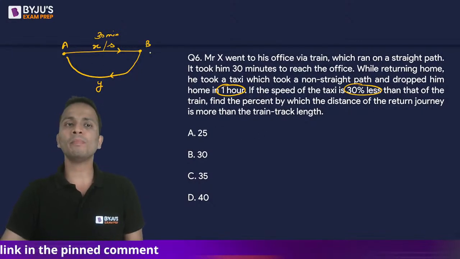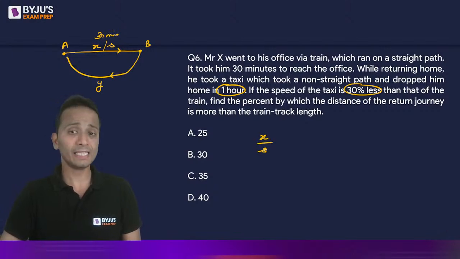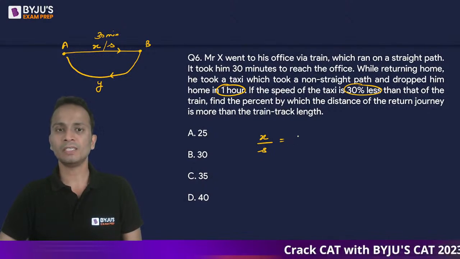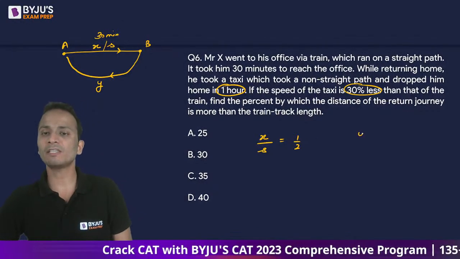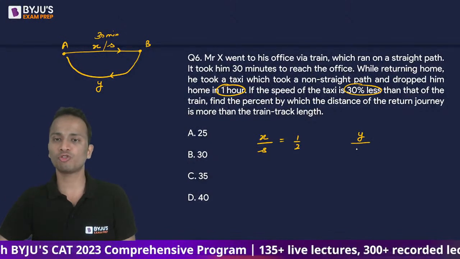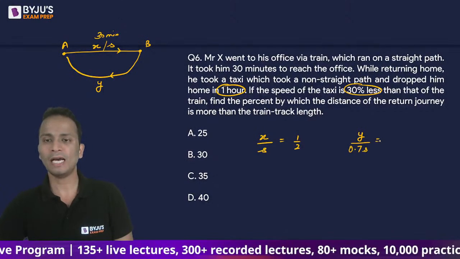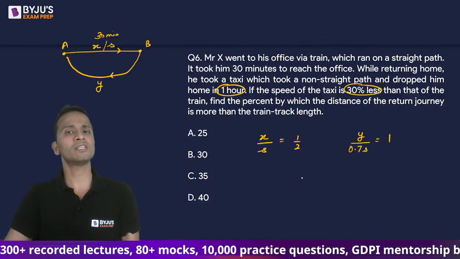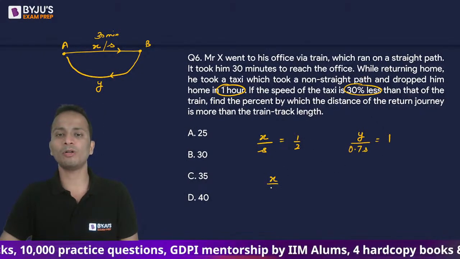So while going from A to B, let's say the distance is x, the speed at which he travels is s, and the time taken is half an hour. So distance upon speed is the time taken. Time taken is half an hour, 30 minutes. While coming back, let's say he travels a distance y. Now the speed is 30% less than that of the train. So the speed will be 0.7 s, and the time that he's taking now is 1 hour. So you have two equations. You can divide the first equation by second equation to get the value of x upon y.